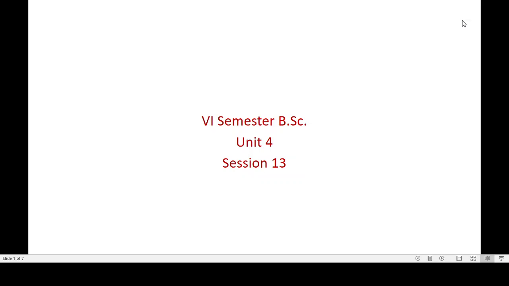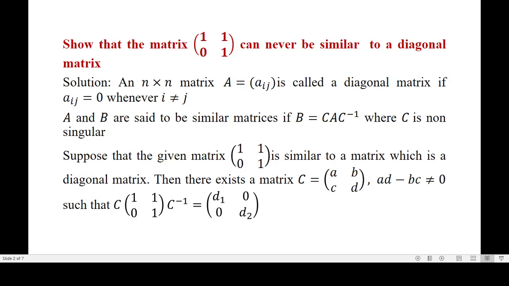Good morning, students. In this session, I'm going to explain the solution of one problem, and the problem is: show that the matrix [1, 1; 0, 1] can never be similar to a diagonal matrix. So, in order to solve this, understand the definition of similar matrix and a diagonal matrix. Okay. Now, what do you mean by a diagonal matrix?